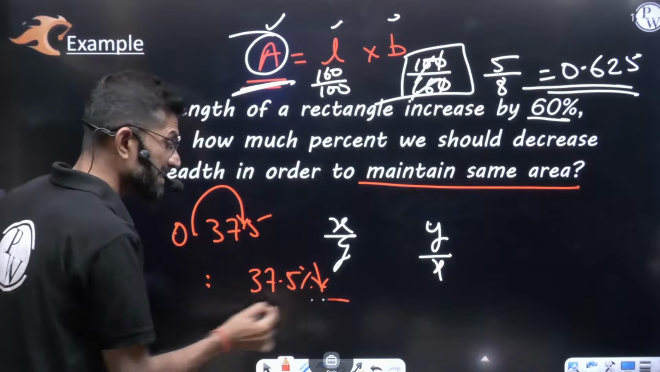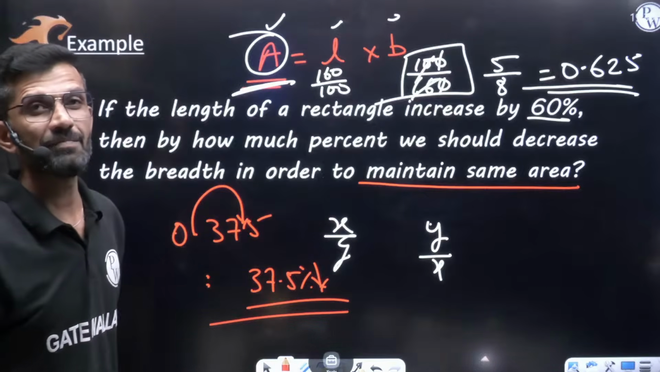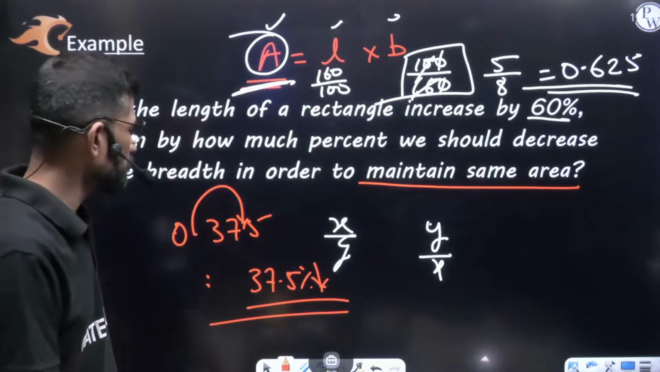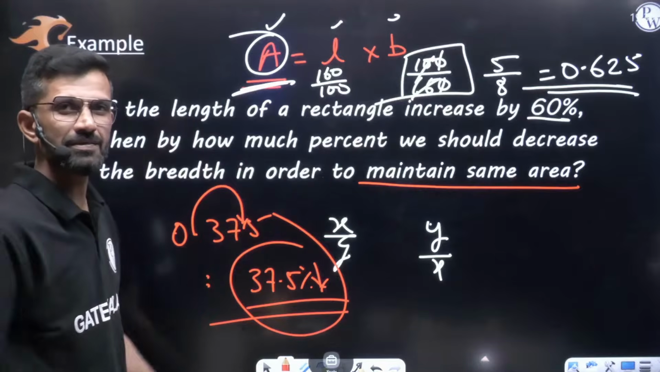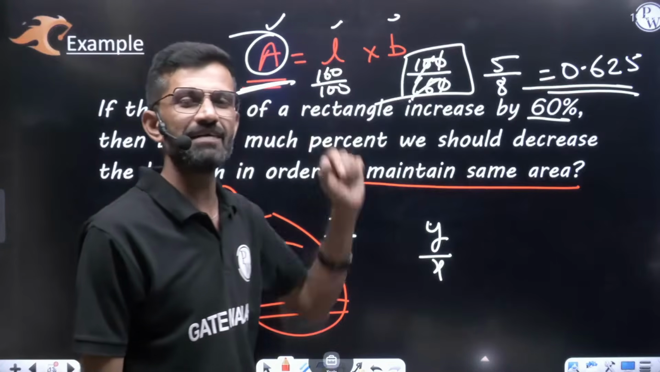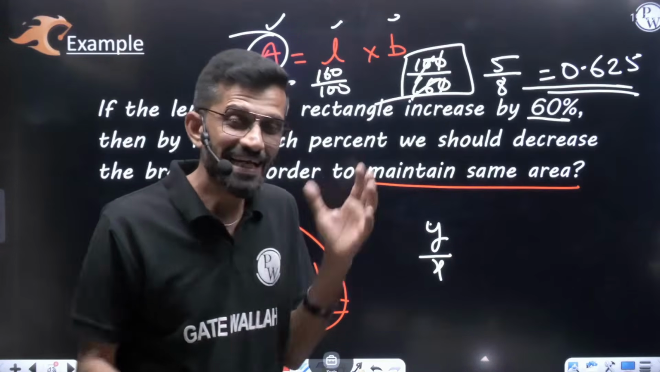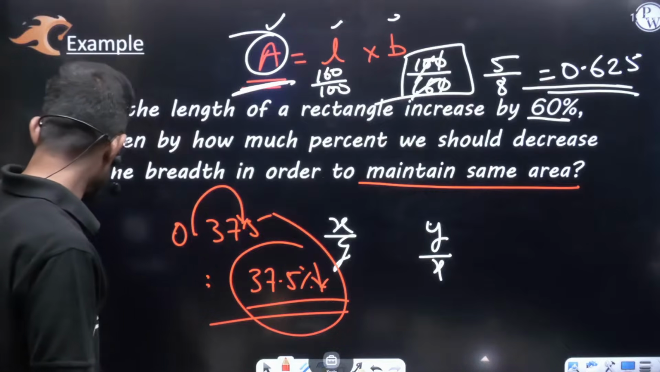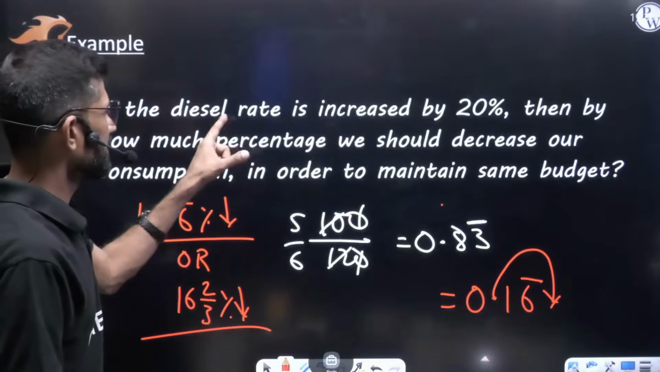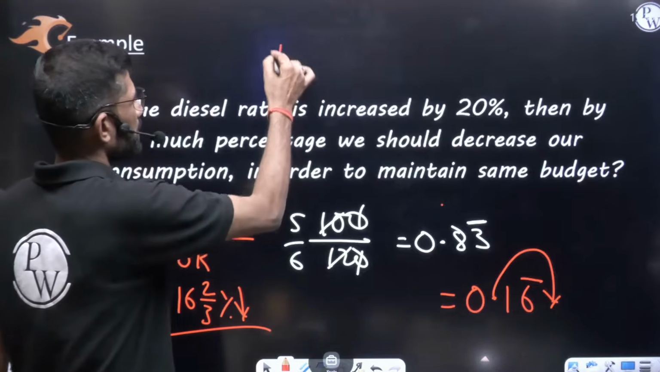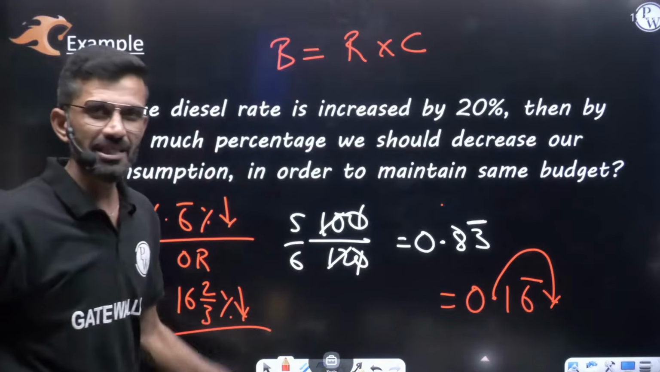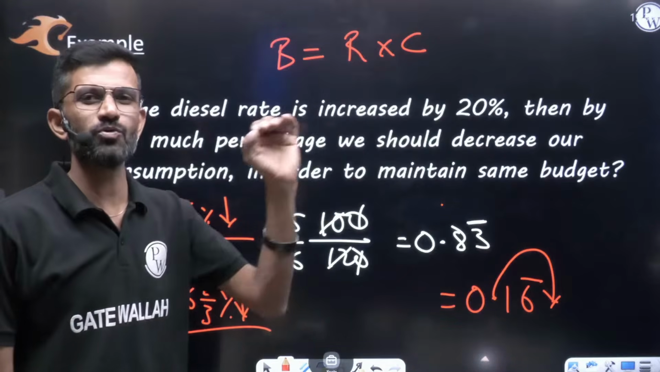We have to decrease the breadth, then we can get the same area. If length is increased by 60%, breadth should be decreased by 37.5%. Then only the area will remain constant. That is the reason I said both the questions are the same. Because in the previous question you were getting this budget. What is budget? Budget is always equal to rate into consumption.